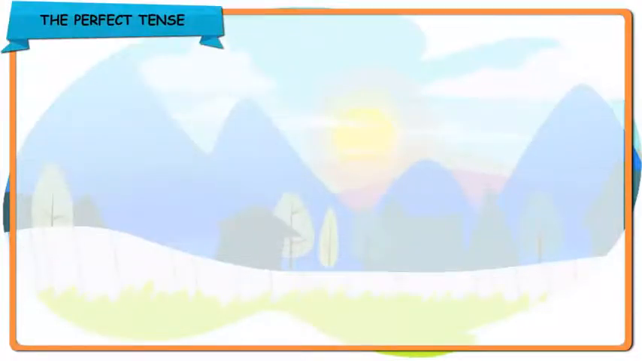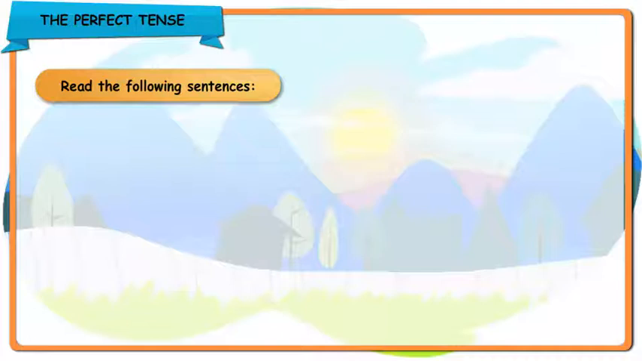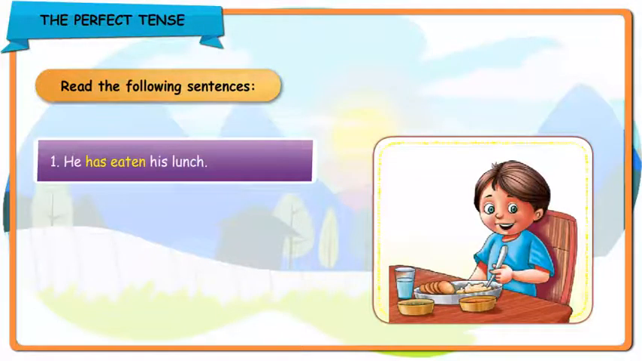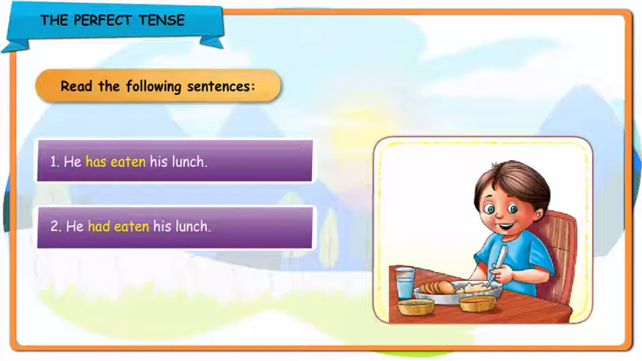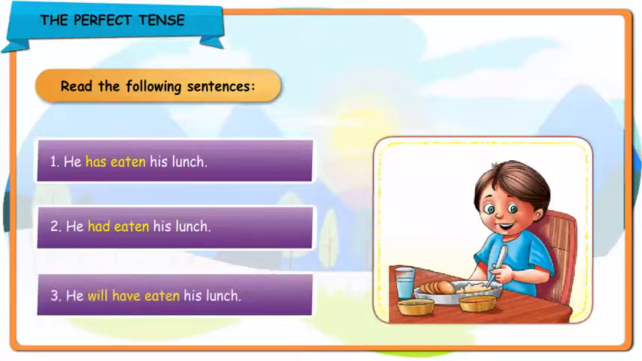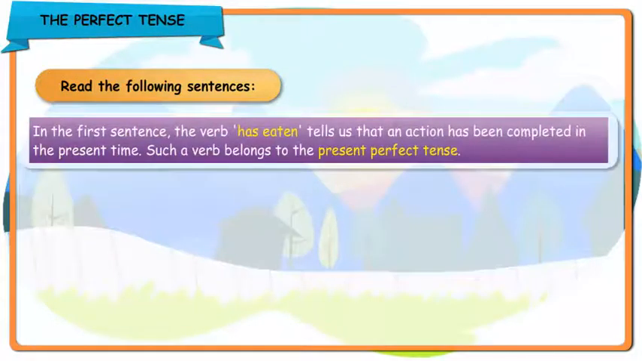The perfect tense. Read the following sentences. He has eaten his lunch. He had eaten his lunch. He will have eaten his lunch. In the first sentence, the verb has eaten tells us that an action has been completed in the present time. Such a verb belongs to the present perfect tense.